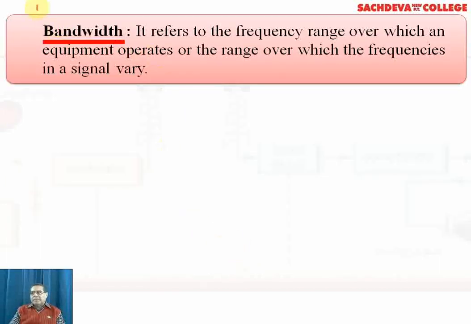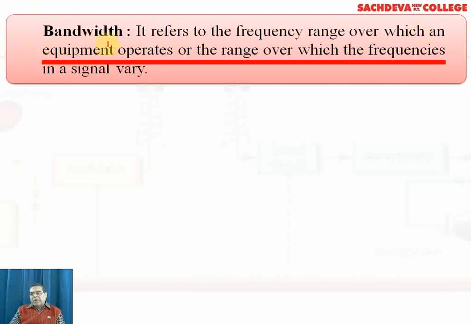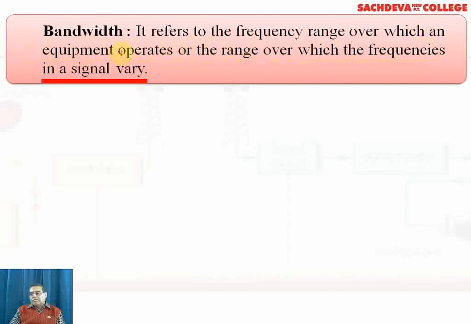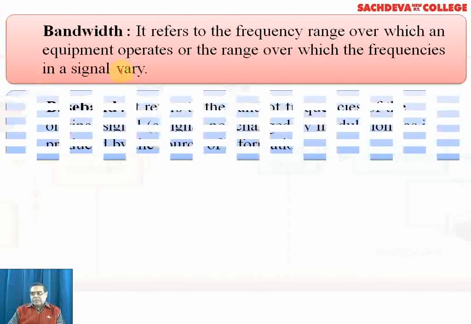Now comes the bandwidth. Bandwidth means which is accommodating a lot of frequencies during the broadcast. It refers to the frequency range over which an equipment operates, or the range over which the frequencies in a signal vary. So there are a lot of frequencies in a signal, they vary, and that variation in the frequencies constitutes the bandwidth. So during every broadcast, there must be a bandwidth which will accommodate many frequencies.